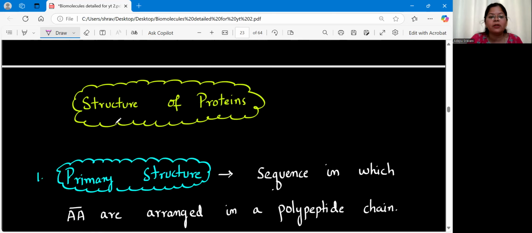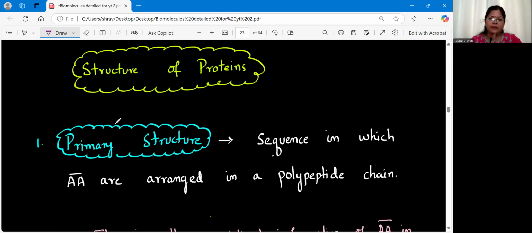Next, we'll talk about the structure of proteins. So till now we have read that proteins are made up of amino acids, isn't it? Now we are going to learn how these amino acids are actually forming the structure. Like how does the protein look like? Clear? So here, if you talk about the structure of proteins, we have four basic structures of protein. So let me write down those first. First, we call it as primary structure.